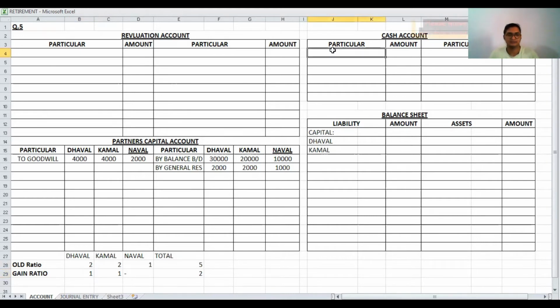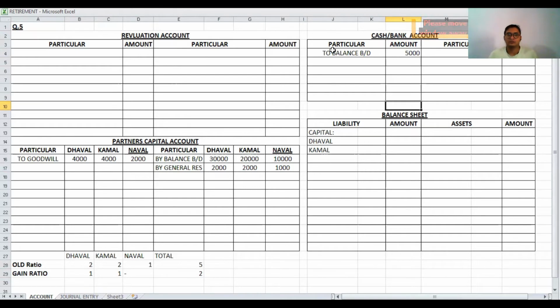Then cash balance, by balance brought down. Amount is 5,000. Here we have to write cash/bank account, by balance brought down, 5,000. Now remember one thing.